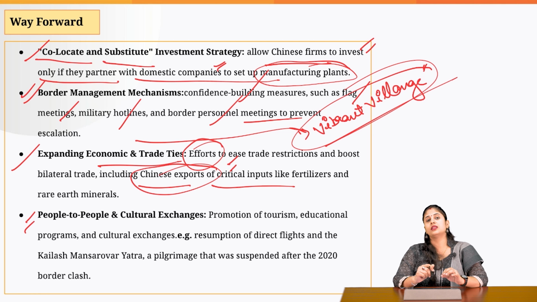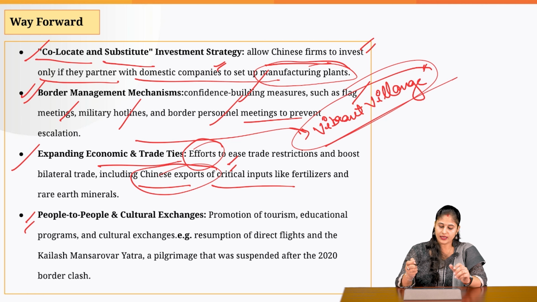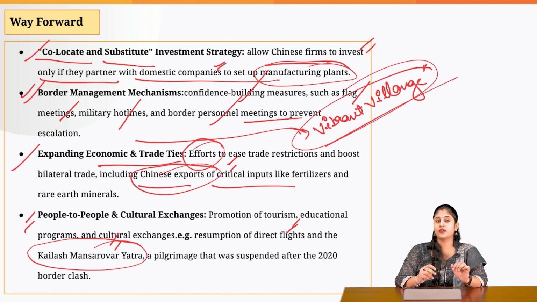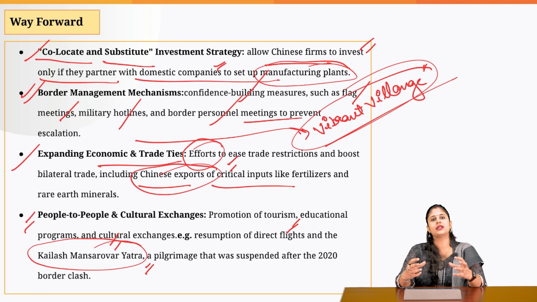Then we need to strengthen the people-to-people ties, as the 2 countries have agreed on direct flights, and the 2 countries have also agreed that the Kailash Mansarovar Yatra would be started from this year. Such cultural ties should be strengthened, because when the people-to-people ties are strong, it is very difficult for the 2 countries to actually enter into a phase of war.